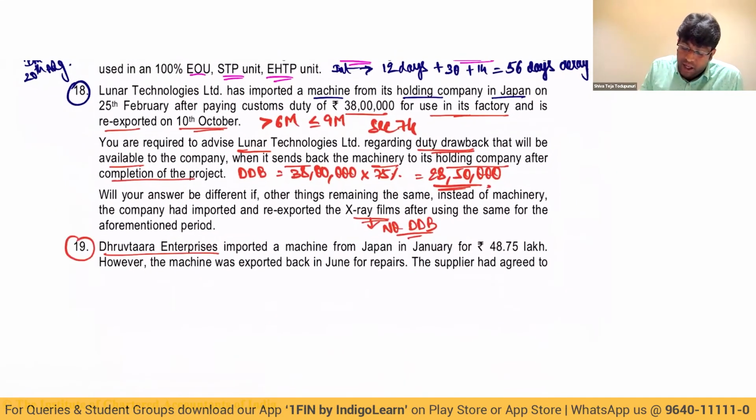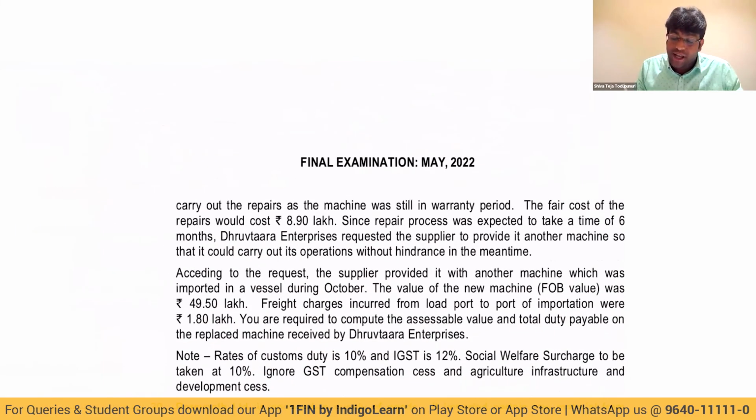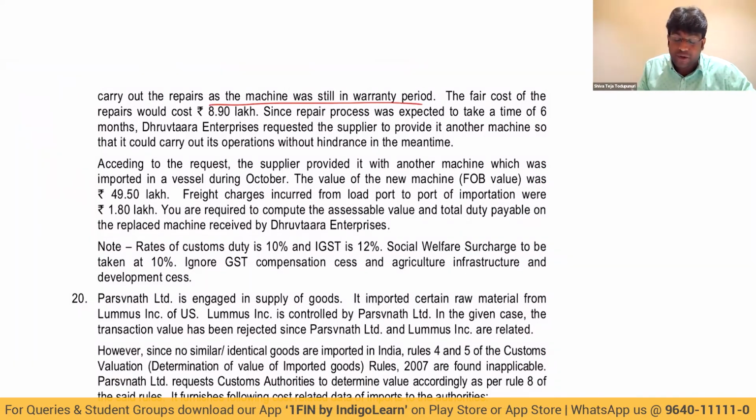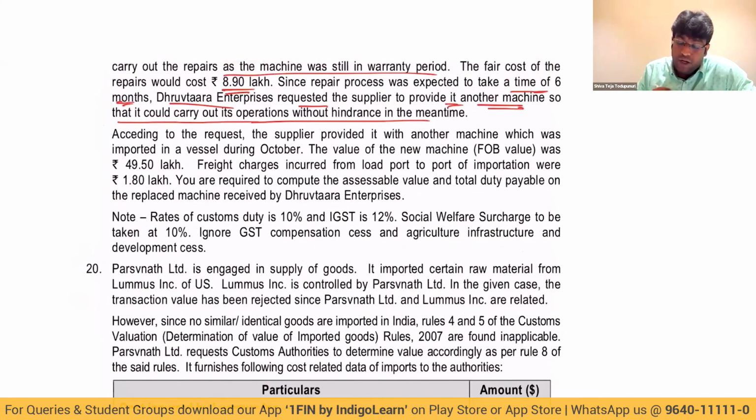Dhruv Enterprises imported a machine from Japan in January for 48.75 lakhs. However, the machine was exported back in June for repairs. Supplier had agreed to carry out the repairs as the machine was still in warranty period. The fair cost of the repairs would be 8.9 lakhs. Since the repair was expected to take 6 months, Dhruv Enterprises requested the supplier to provide another machine so that it could carry out its operation without hindrance in the meantime. According to the request, the supplier provided another machine which was imported in the vessel during October.